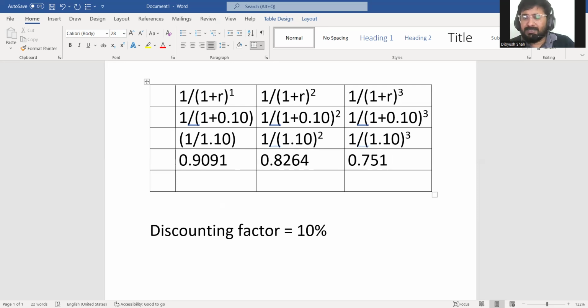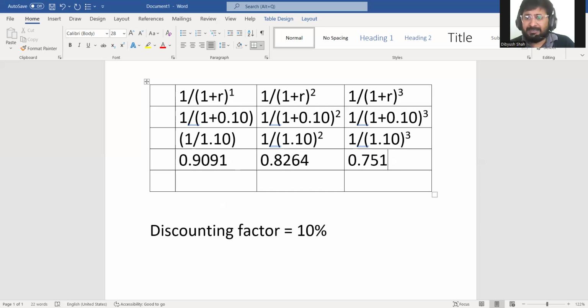$1 that is receivable 1 year from today is worth only 0.9091 today. Again, listen very carefully. $1 that is receivable 1 year from today is worth only 0.9091 today.